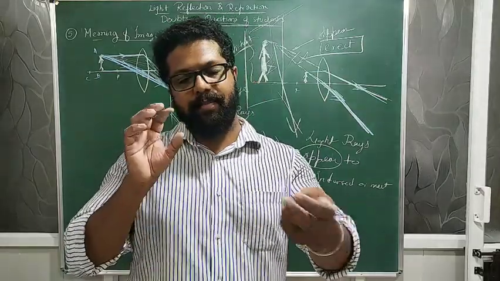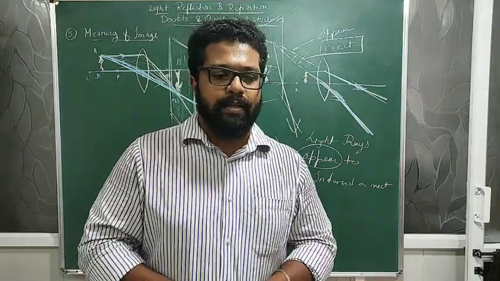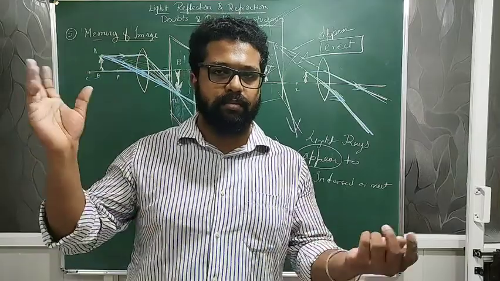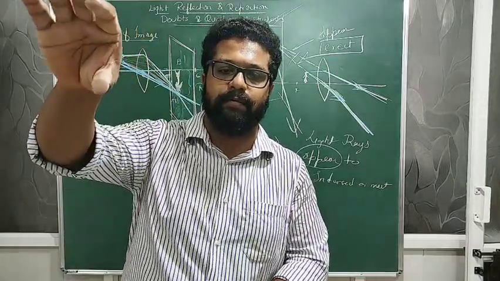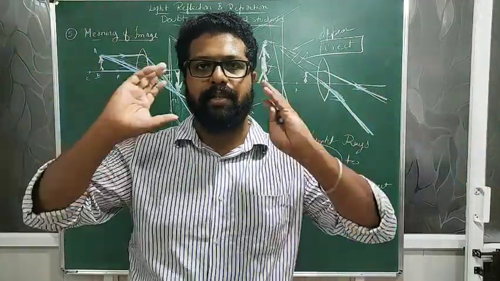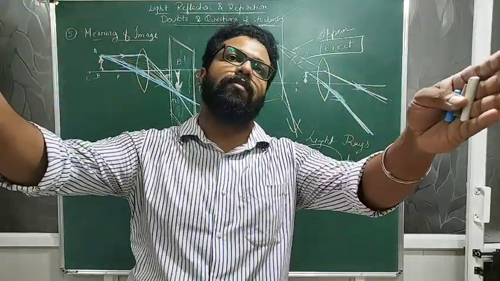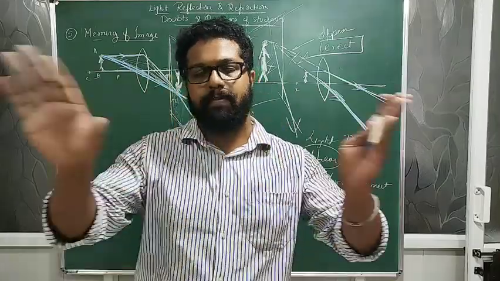Rays are actually projected in the inverted way. So they project the light in an inverted form, so that the image formed on the screen is upright, that is, proper for you. The image formed over there is nothing but the real image that is properly seen by you.